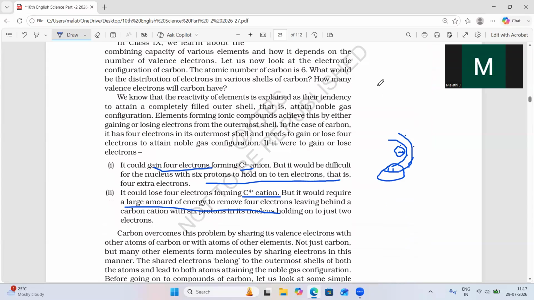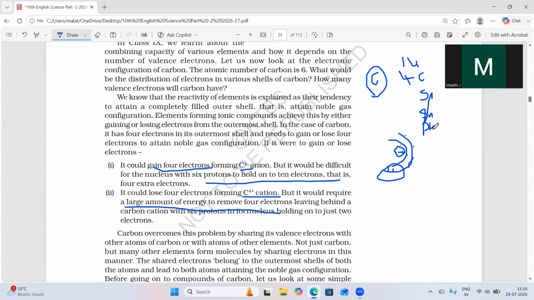Why is carbon so special? If you come to the 14th group elements, all the 14th group elements have 4 electrons in the outermost shell, or tetravalency. But why do we consider carbon very special? The other elements that come under the 14th group are carbon, silicon, germanium, tin, lead. These all come under the 14th group.